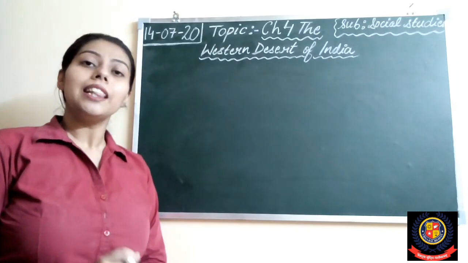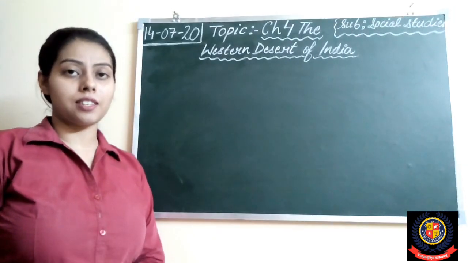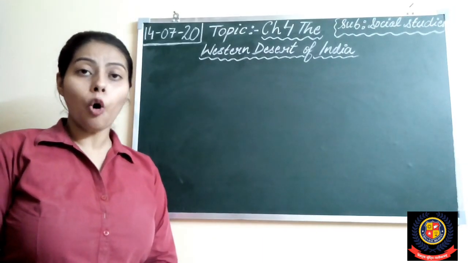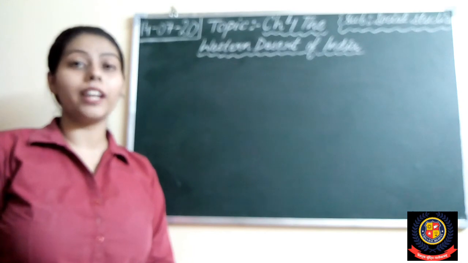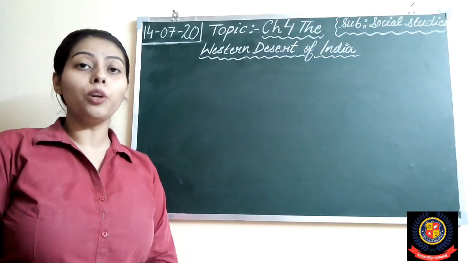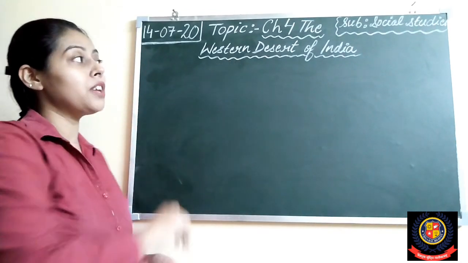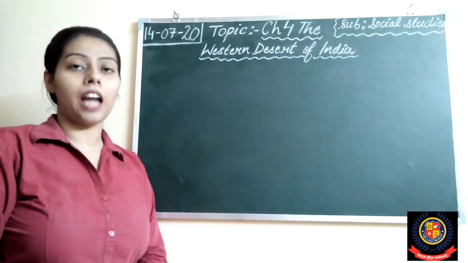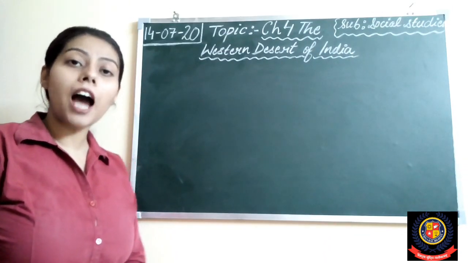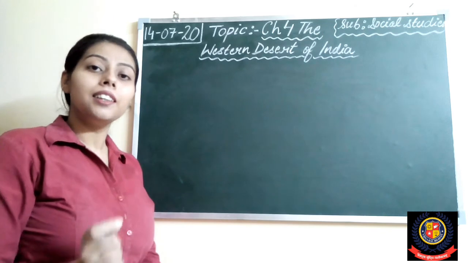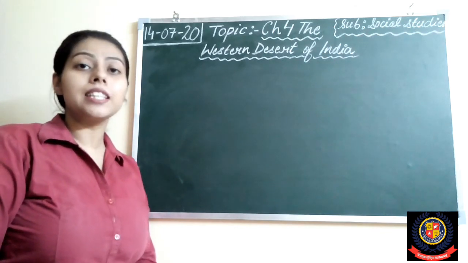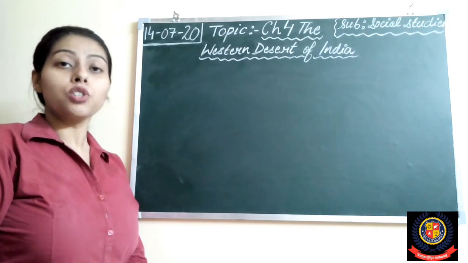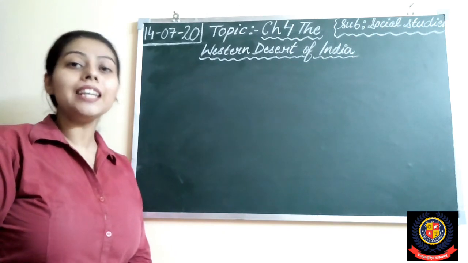So students, let's start with our today's class. I hope you all have opened your SST books. We are doing chapter number 4, the Western Desert of India. Before I start with the new topic, let's recapitulate yesterday's topic. Students, page number 26.